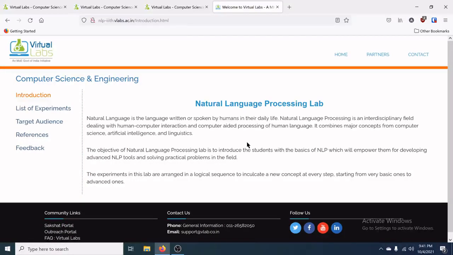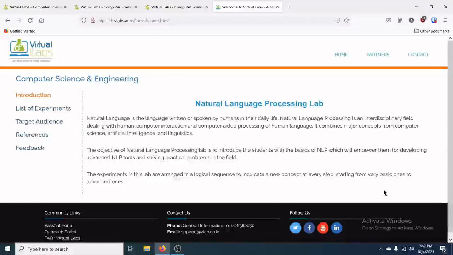So here we are able to see the lab experiments virtually, in a way that we are not going to use a compiler or write a program in the editor, but without all that we will be able to learn more about the experiments that are listed here. And this will be a very nice learning platform by which you can repeatedly execute on your own and also go through the contents given here as shown. They have given references, the gist of what the experiment means, and all that.